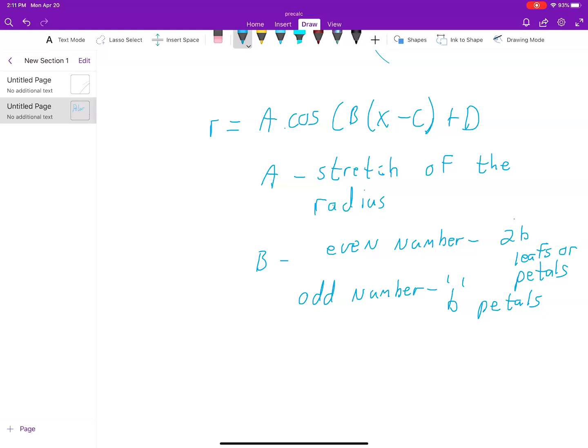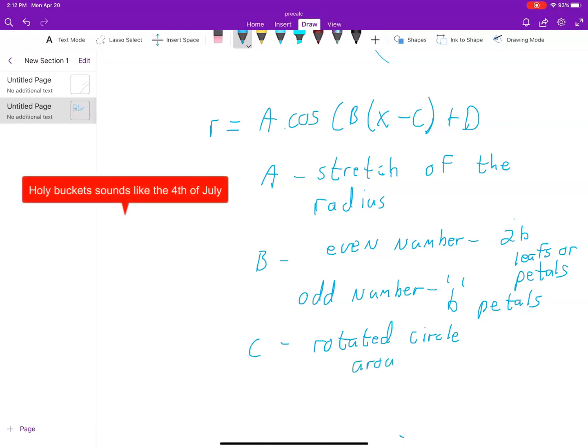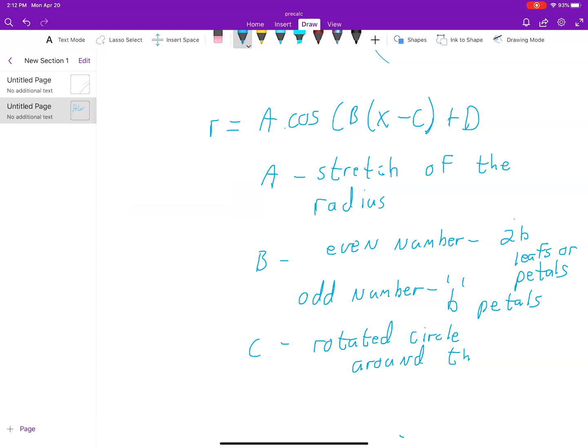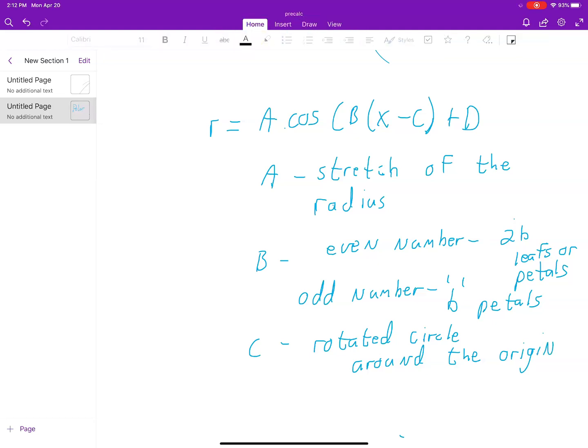All right. Now, let's see. What about C? Do you remember what C did? Yeah, C just rotated the circle or the graph around the origin, right? Okay? And D